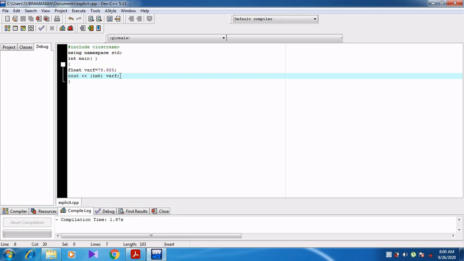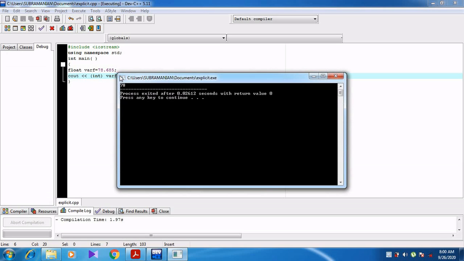So now what will happen? 78.685 will be changed to 78. That means the decimal point and the fractional part will be removed. So when I press F10, now you can see the result. What is the result? 78. So the value 78 is printed on the screen.